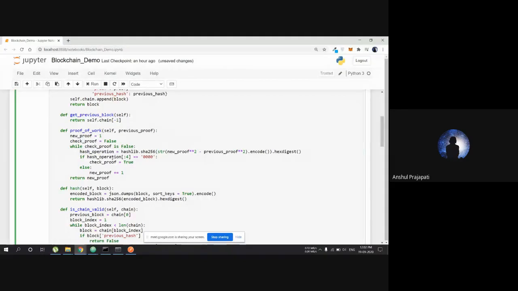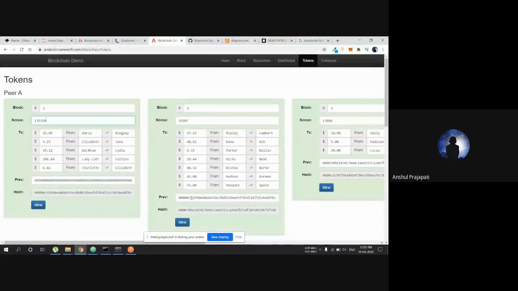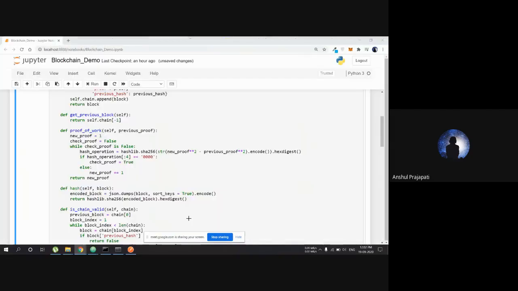And after doing the hash operation, we see if it contains the leading zeros. If it contains the leading zeros, then we are done. We have found our hash value, and we can mine this block. This block is mined.